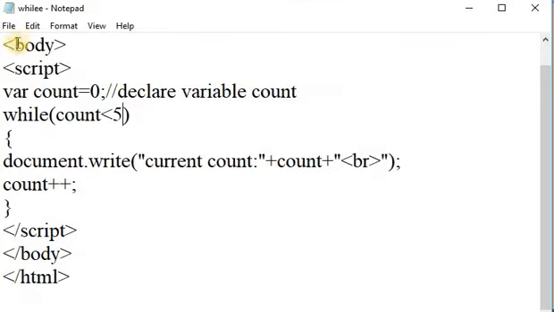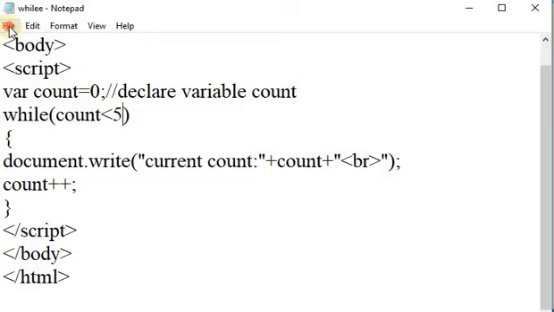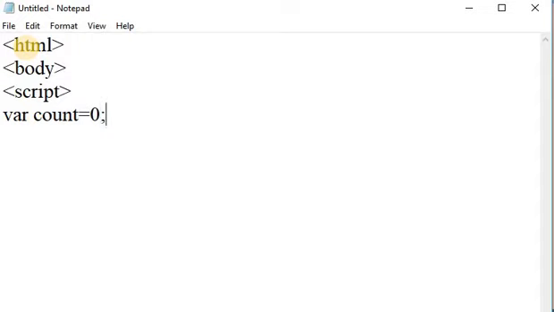Let's take one example. Here I am taking a new file. First of all, the HTML tag, then a body tag, and in the body tag I am writing a script tag. In the script tag I am taking one variable, count, and initially it is set to 0.